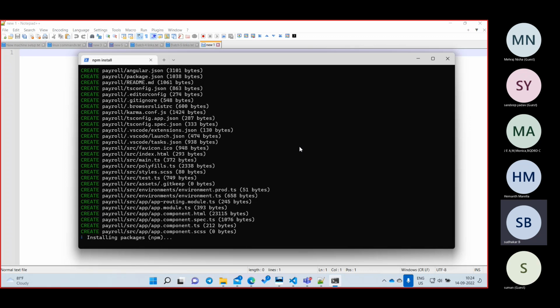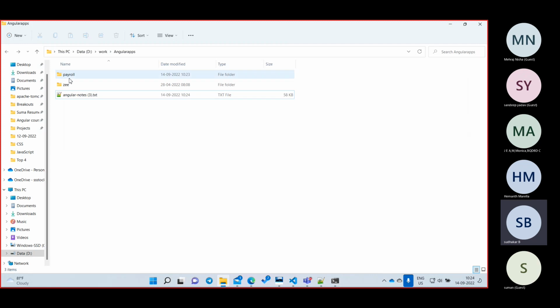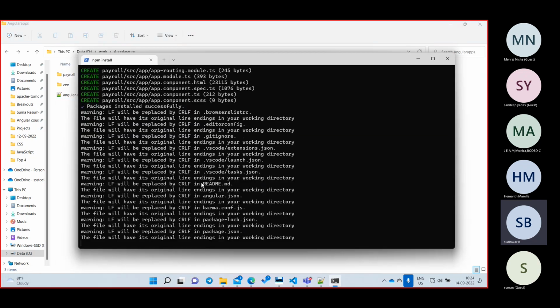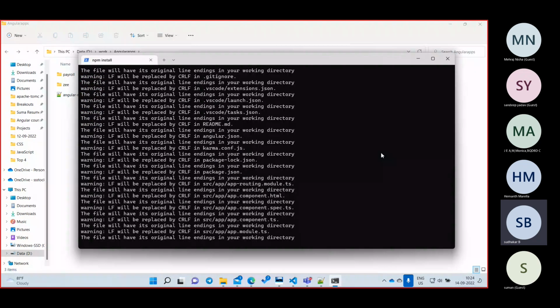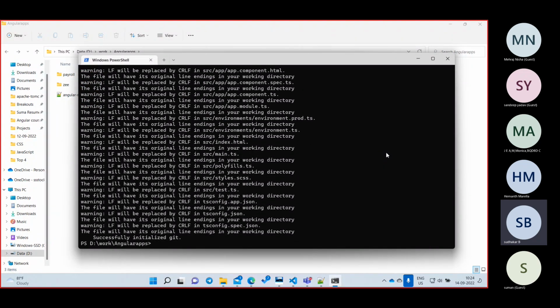npm is node package manager, right? It will download all the libraries that are required for us and keep them in one folder. If I open here, see, the payroll folder was automatically created by that command. Once it is created, I will open it. Yeah, it is trying to create everything, let it create. Once it is done, we'll go there. Yeah, it is successfully created, right? That means you are done successfully.